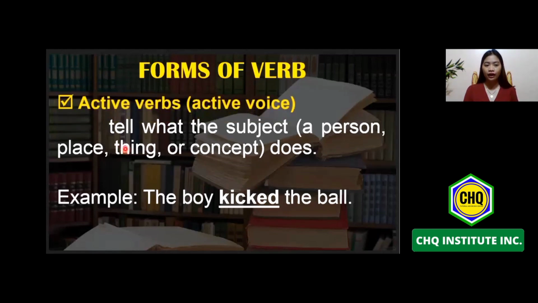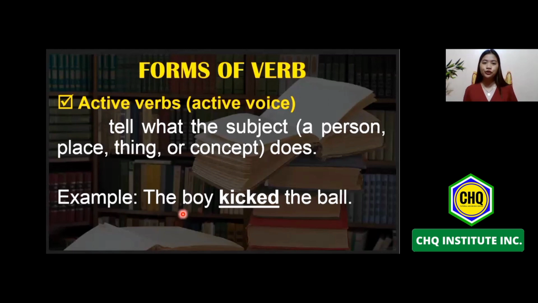Next one. This will be the active verb. When we say active verb or active voice, the subject of the sentence performs the action. Yung tao po or yung pinag-uusapan po sa isang pangungusap ang gumagawa ng action words or ang gumagawa ng verb natin. That is what we call active voice. Sentences in the active voice have a strong, direct, and clear tone. Basically, active voice constructions go like this. Just like our example, we have here the subject.